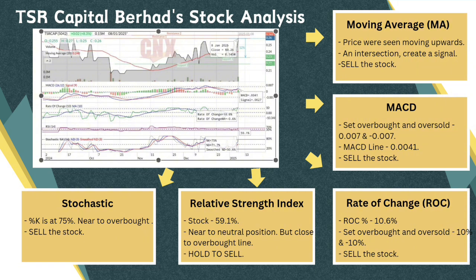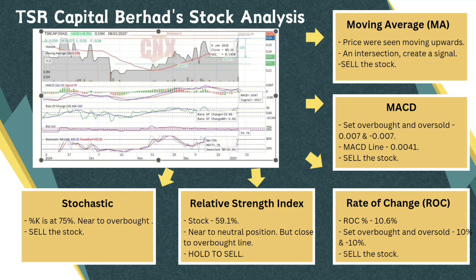Next is the MACD. I have set the overbought and oversold levels at 0.007 and negative 0.007 respectively. As you can see here, the MACD line is at 0.0041, which is almost near the overbought level. Therefore, I would suggest to the investor to sell the stock as well.